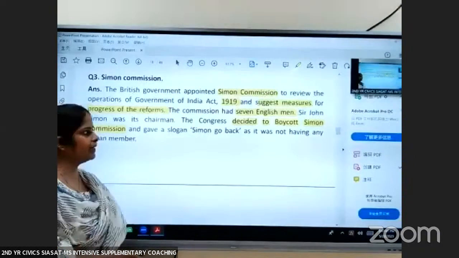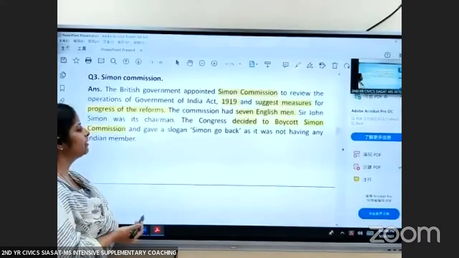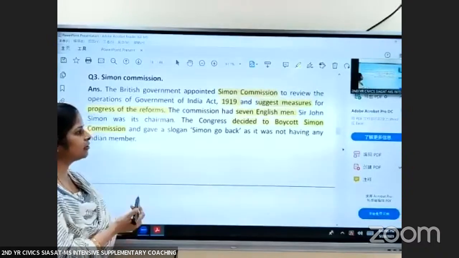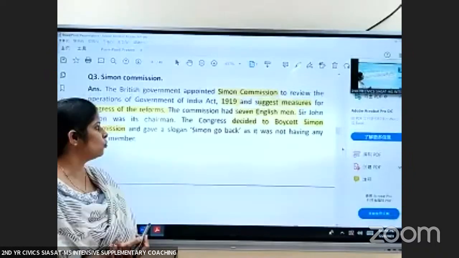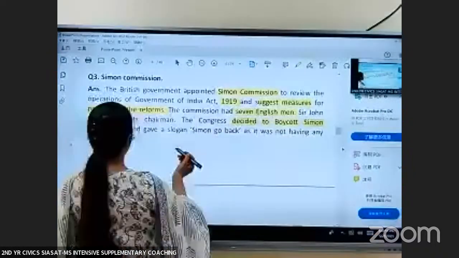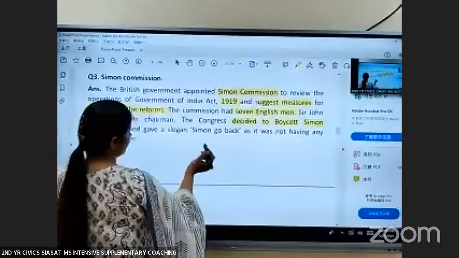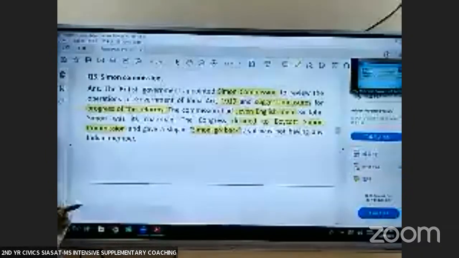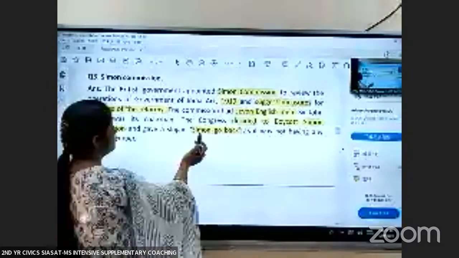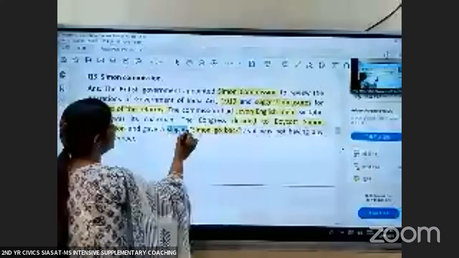And wherever the commission went, it was welcomed with a slogan, Simon, go back, and black flags. They used to show black flags and they used to give a slogan, Simon, go back.